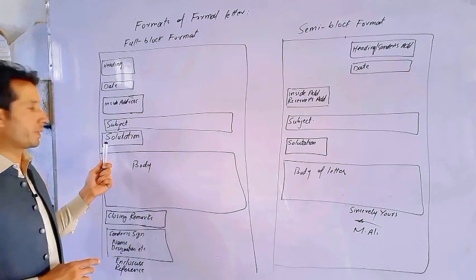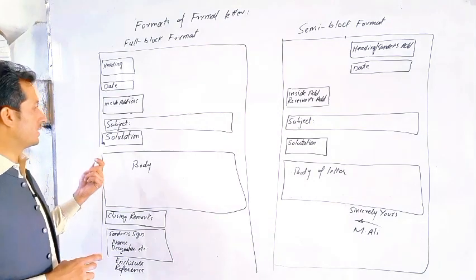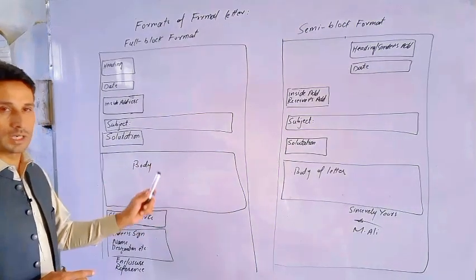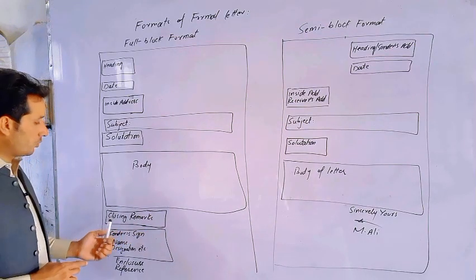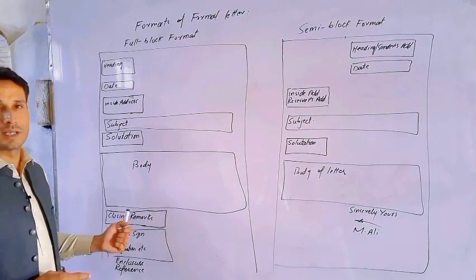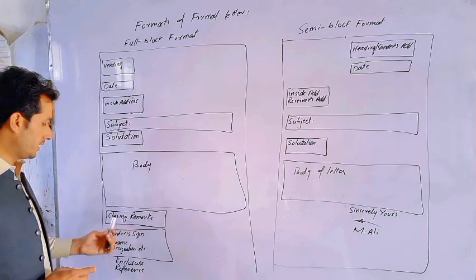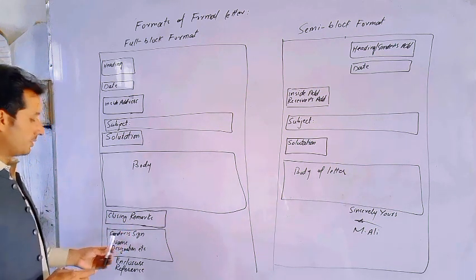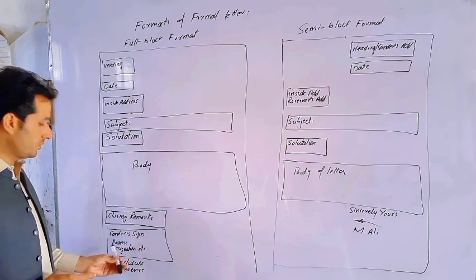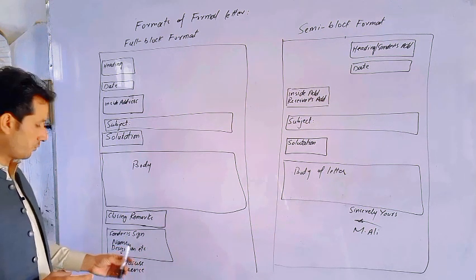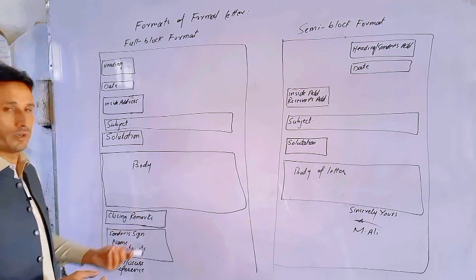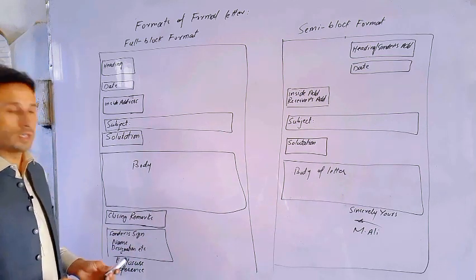Salutation, dear sir, respected sir, honorable director, etc. Again it is from the left side. Then the body of the letter, paragraphs. Below the body we have closing remarks like sincerely yours, yours sincerely, and then we leave two empty lines. Then we write our name, designation, department, institution, contact information, and above that we sign it if we are typing it, and if it is handwritten, directly sign your letter.